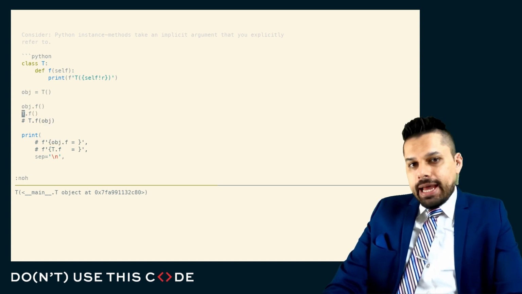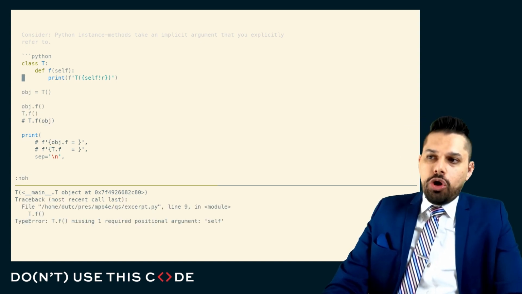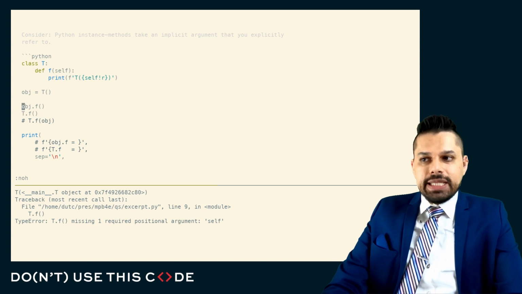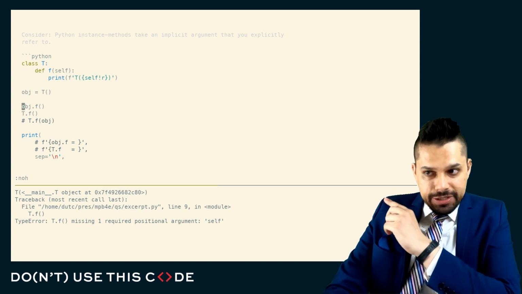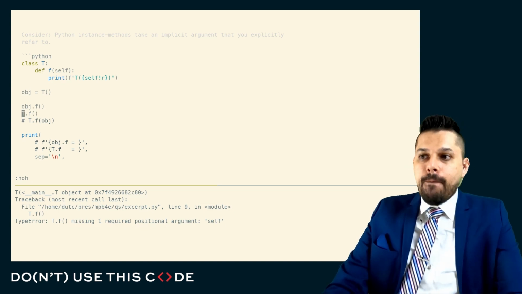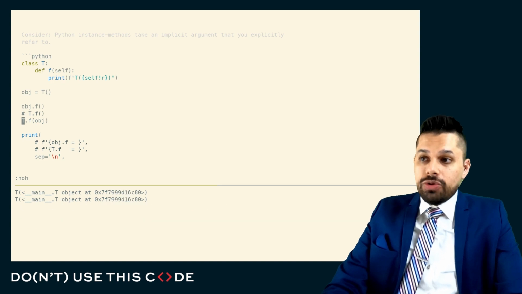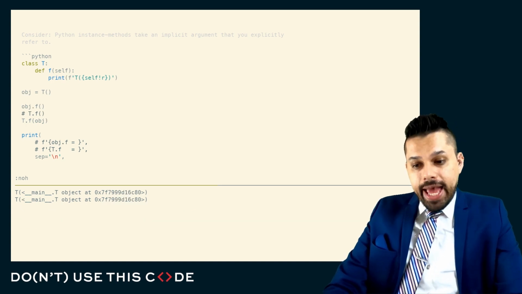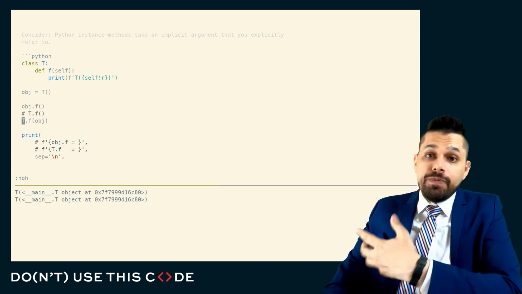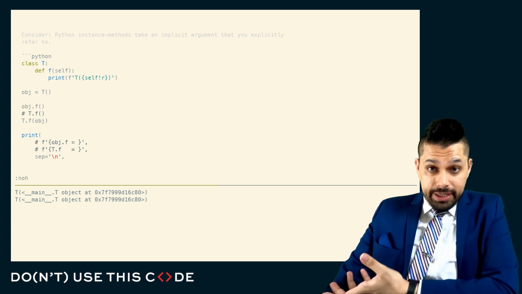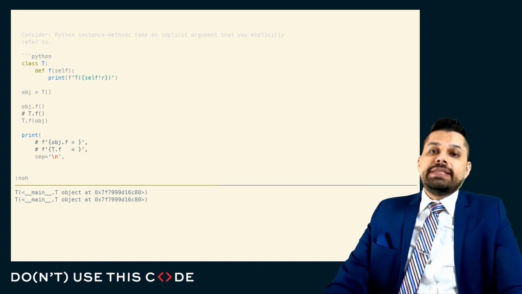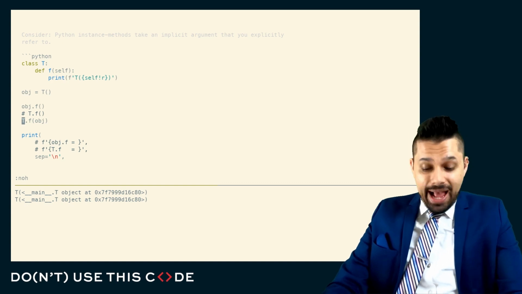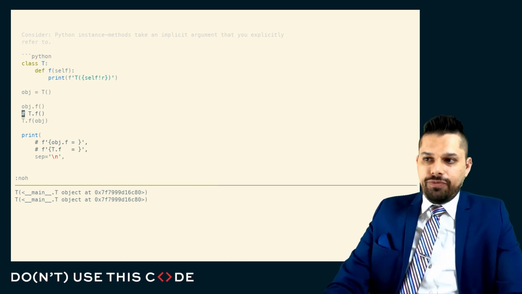If we do t.f, so if we try to call this function from the class, not from the instance, you can see it errors out telling us we're missing an argument. But one thing we may know is that object.f is strictly equivalent to t.f passing in the object explicitly. We can refer to this function directly, and we can pass in that instance state directly, and everything should work exactly the same way as if we'd called object.f.